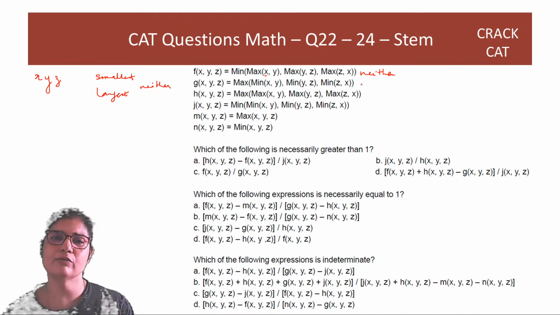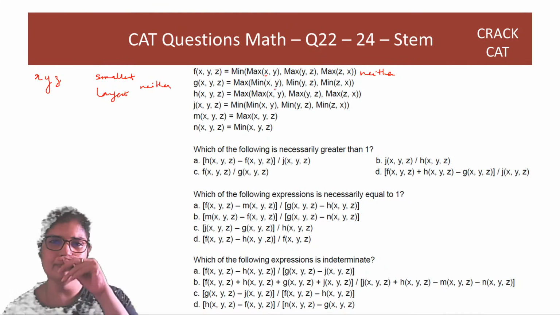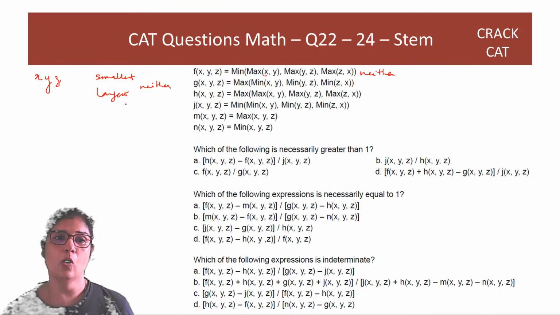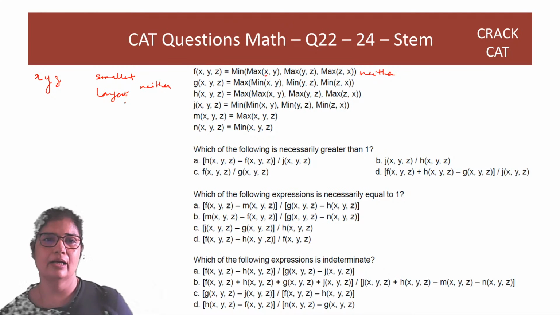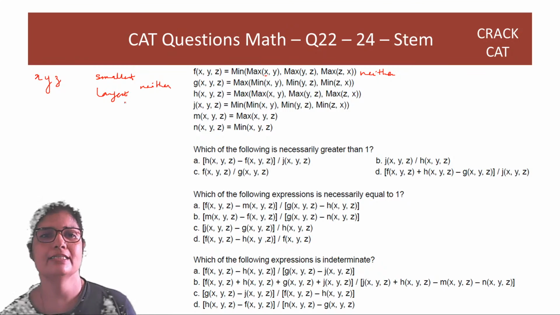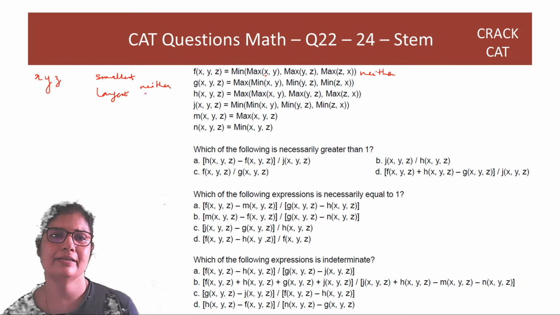G will also give you the middle number, because minimum in two cases will be the smallest, right? When you take smallest, largest, minimum is smallest. When you take smallest, neither, minimum is smallest. Only when you have largest, neither, is the minimum going to be neither.